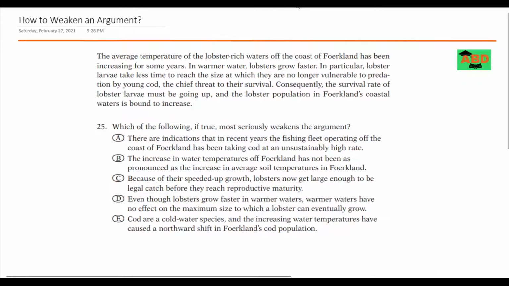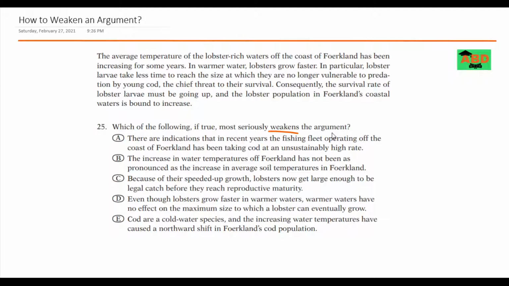Today we're gonna look into another critical reasoning passage, and the best way to tackle these types of questions is to go for the question stem first. It says, which of the following, if true, most seriously weakens the argument?